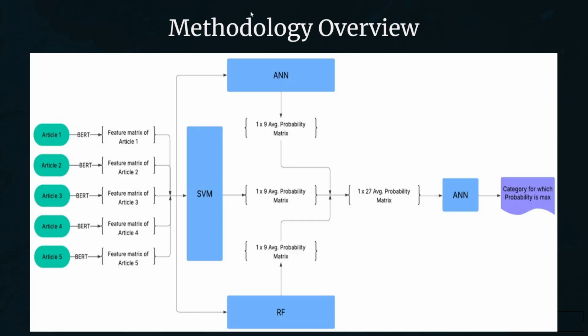In classification, the most accurate model was the stack model. In the stack model, we have used three models as the base models, that are ANN, SVM, and random forest. The output of these models was then again fed to another ANN model, which gave the final probabilities for each category, and the domain was classified based on it.